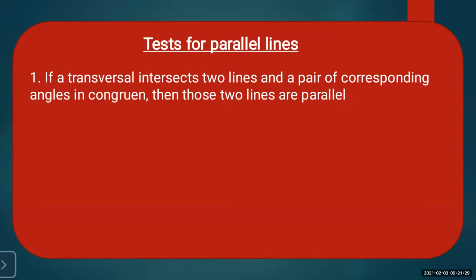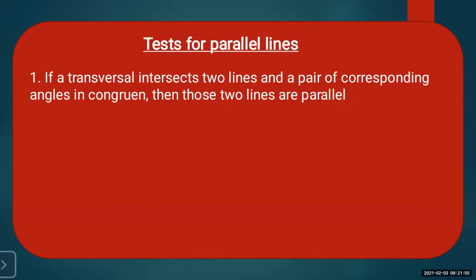What does the statement of the first test for parallel lines state? If a transversal intersects two lines and a pair of corresponding angles are congruent, then those two lines are parallel. So this is very, very important. That is, the pair of corresponding angles are congruent.